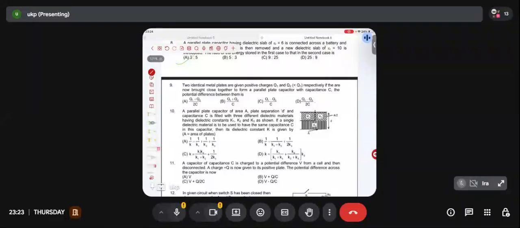Two identical metal plates are given positive charge Q1 and Q2. Okay, if they are brought close together to form a parallel plate capacitor with capacitance C, the potential difference between them. Anyone? What is the answer? Quick. Though identical metal plates, charges are Q1, Q2. If they are now brought close together, what will be this? Anyone? Quick.